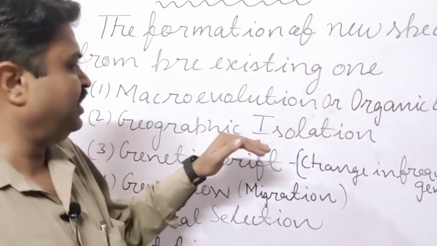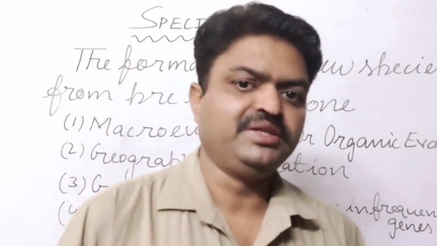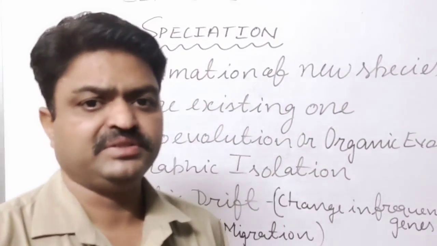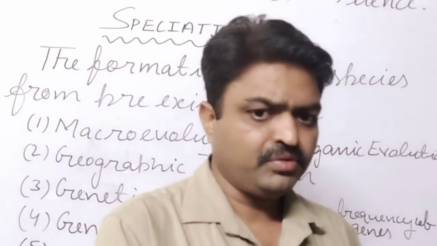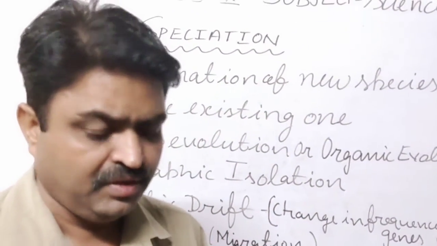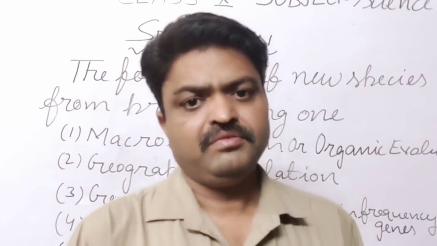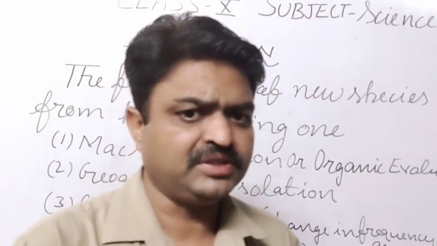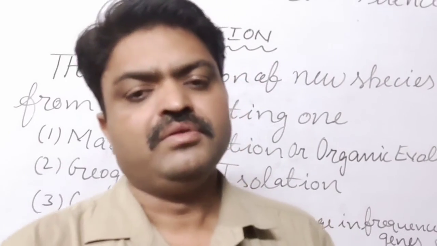Next is geographical isolation. This concept was also given by Charles Darwin. In this, when a particular species migrates, geographical barriers like mountains, rivers, seas, and oceans separate it from its own species, and due to that isolation a new species is formed due to variations.